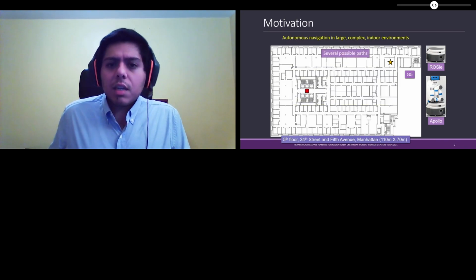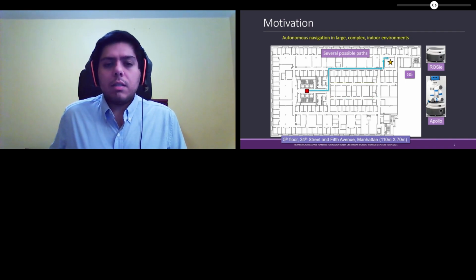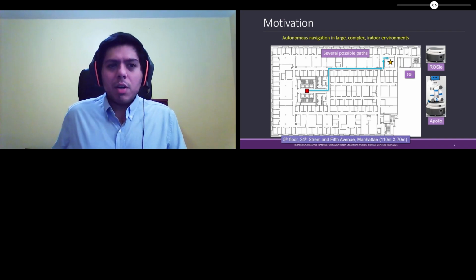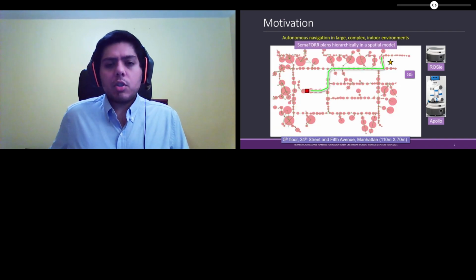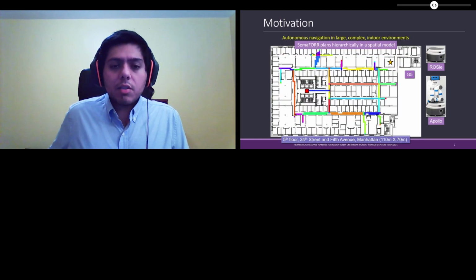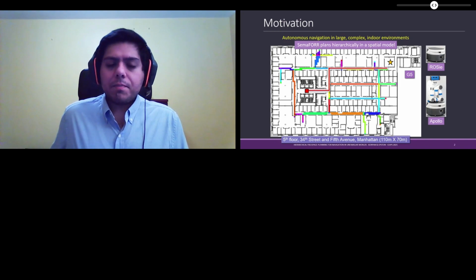So let's say the robot did have access to this map. Well, there's several possible paths it could take, like these. Our approach is different. Our system is called Semaphore, and it plans hierarchically in a spatial model. Here we have a model of local connectivity. And here's a second model of global connectivity, where we can also construct a plan.